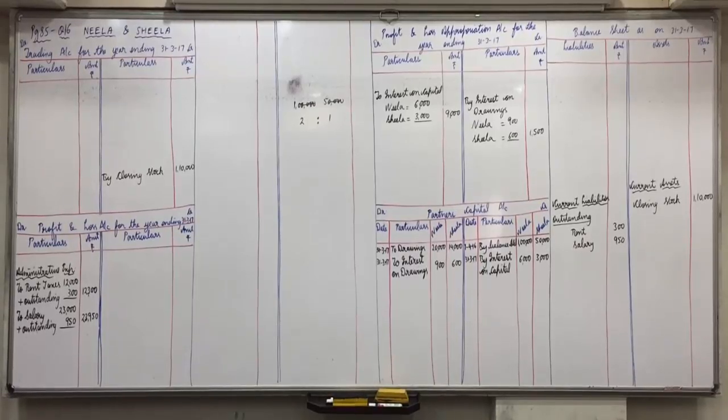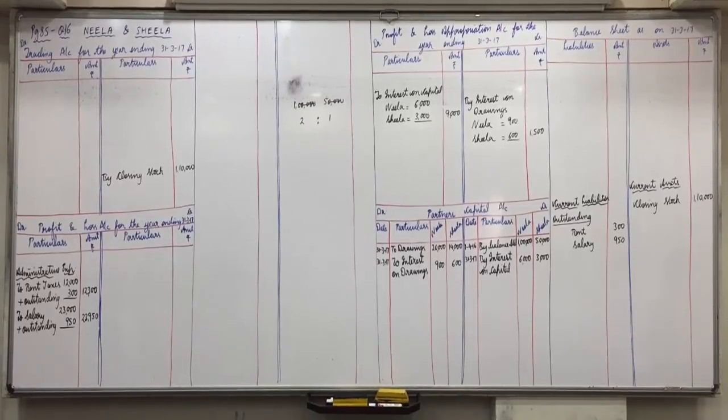How did you get that 500 outstanding? 40,000 is the total of both of them, and 10% is 4,000. 3,500 is provided, 500 is outstanding. Correct. So now, this is the actual concept I'll explain to you, then we'll do it with the shortcut method. No outstanding will come in the shortcut method. And outstanding is never possible in depreciation. Outstanding is possible when you have to pay money to someone. Depreciation is a non-cash expense. You don't pay to anyone. It is simply a fall in the value of your asset.